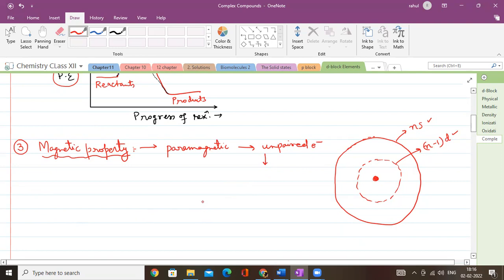But right now the point is, the magnetic property of any substance is predicted on the basis of one thing which is called mu total. So ये जो mu total होता है, इसे हम बोलते हैं magnetic moment. This is called magnetic moment. Magnetic moment, right? Now magnetic moment is always equal to mu spin plus mu orbital.